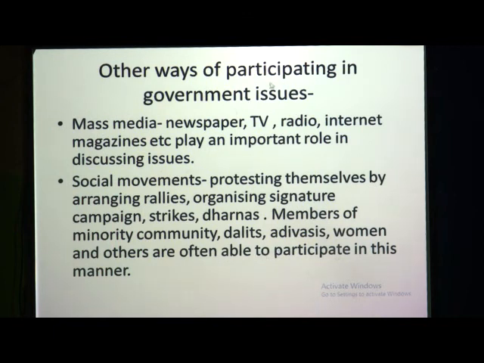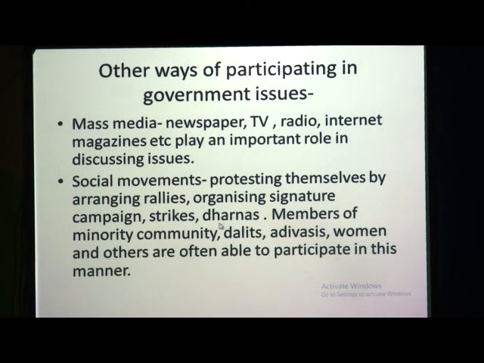And what are the other ways of participating in the government issues is by mass media like TV, newspaper, radio, internet, etc. And again some people, mainly minority community people, may not be able to participate in mass media, right? They may be uneducated, or they may be poor, illiterate. So for them social movements are the best way to participate in the government issues, like by protesting themselves, by arranging rallies, then organizing signature campaigns, strikes and dharnas.